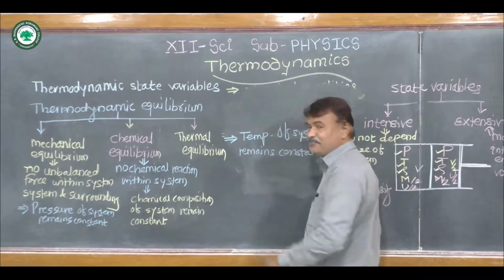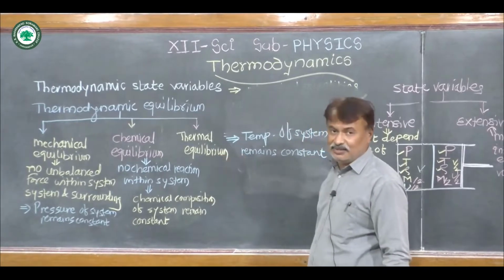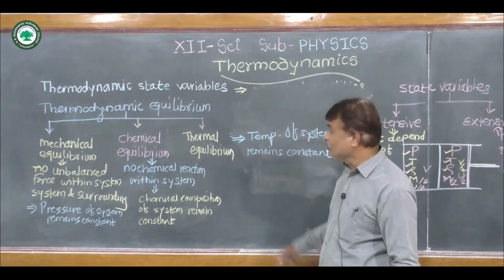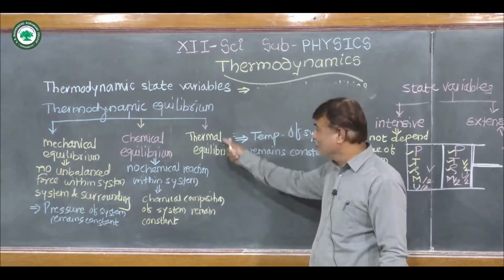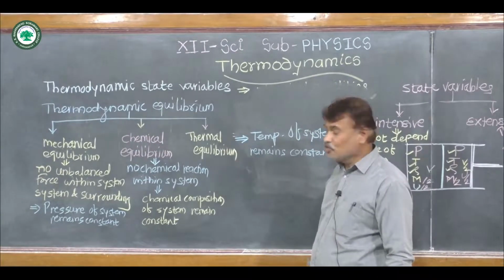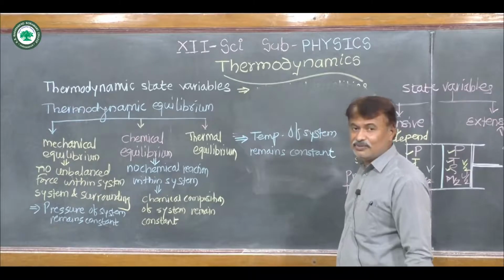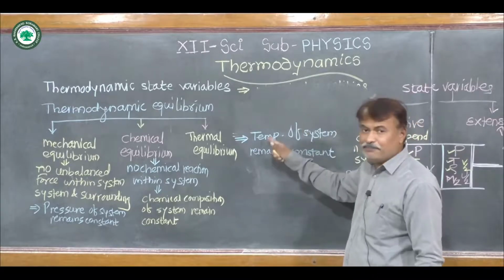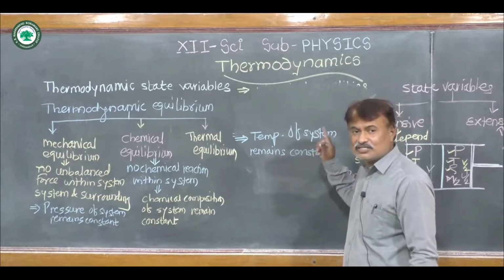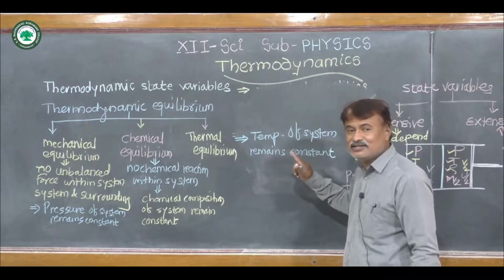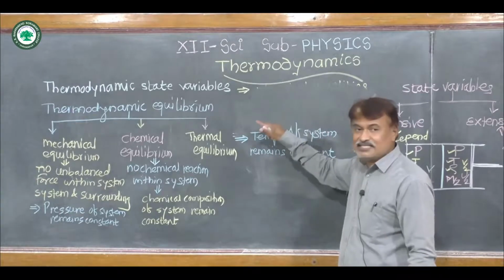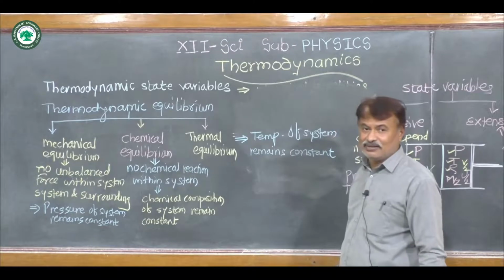Then such system is said to be in thermal equilibrium. In zeroth law of thermodynamics, we study about the thermal equilibrium. So remember again, what is thermal equilibrium? When the temperature of system remains constant throughout, it does not change with time, such system is said to be in a thermal equilibrium.